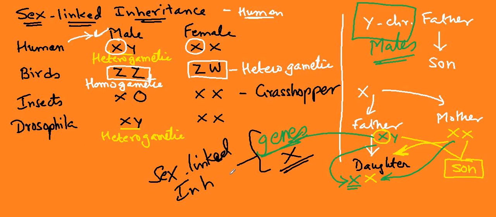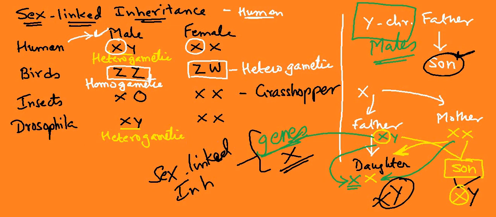It is going to be seen in both daughter as well as in son, that is in male and female, while the Y chromosome is seen only in the male, that is only in the son, not in the daughter. So the daughter does not contain a Y chromosome. The Y chromosome is absent, while the son contains the Y chromosome that is coming from the father, and the X chromosome is coming from the mother.